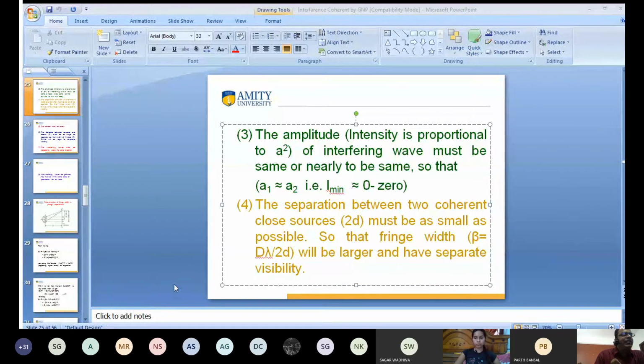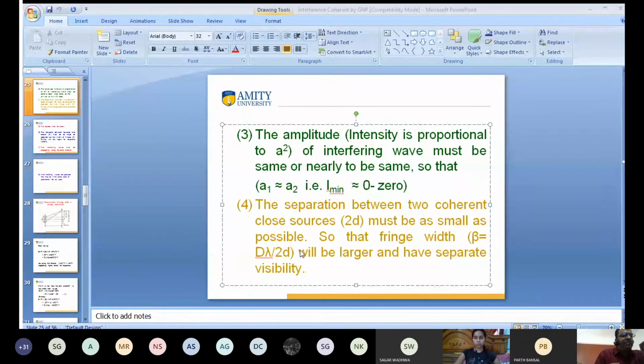This one, beta is equal to D lambda by 2d. What is beta? Beta is the fringe width. Beta is equal to D lambda by 2d. If 2d is very small, then from the formula, beta is larger. If beta is larger, then we get this separability for dark fringes and bright fringes, so that for the good